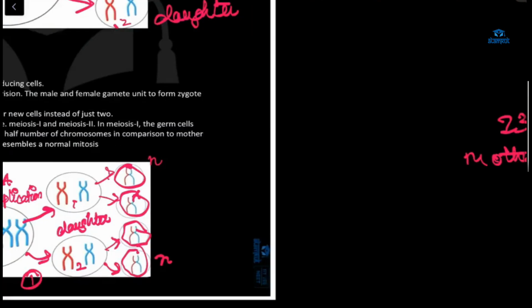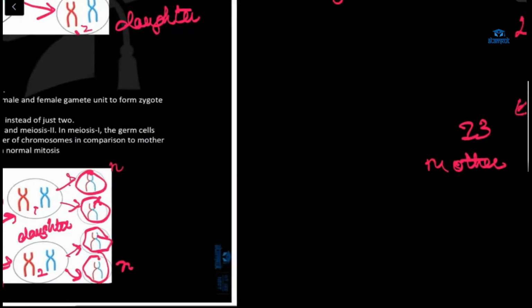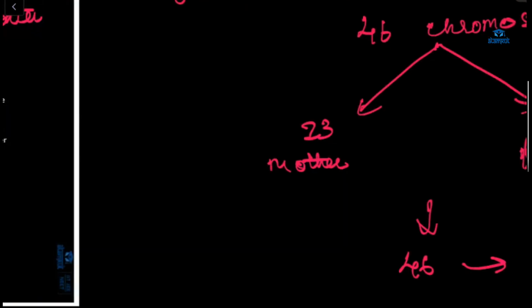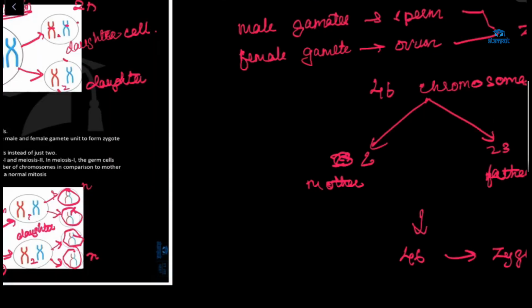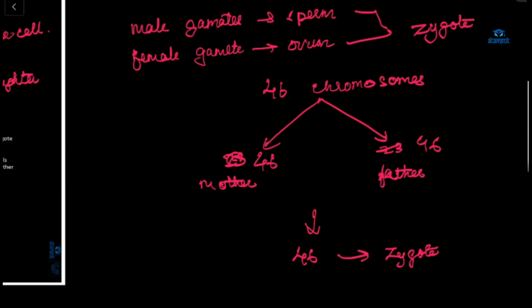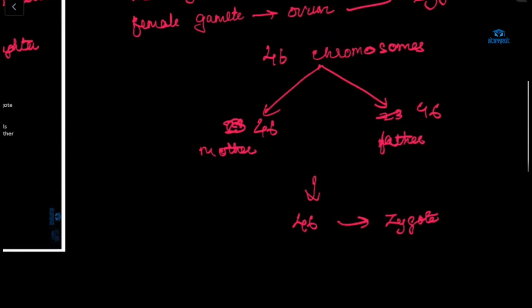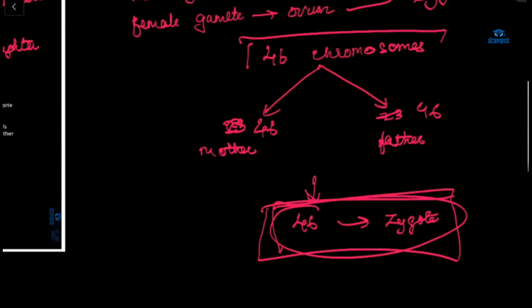Suppose this doesn't happen, then 46 plus 46 would happen. The chromosome number will become more, and we won't get the exact number. We need 46 chromosomes. A human must have 46 chromosomes.